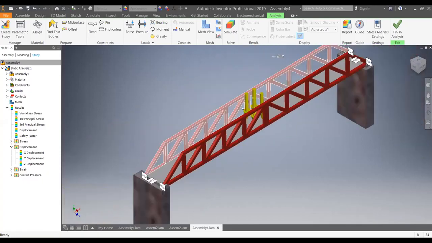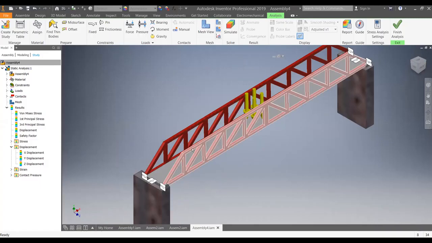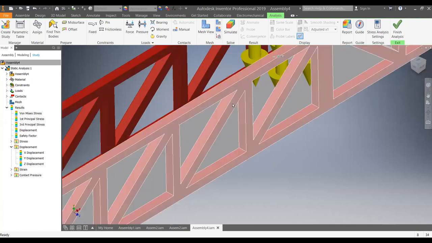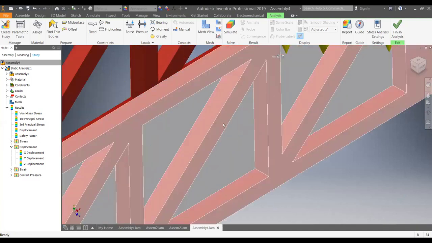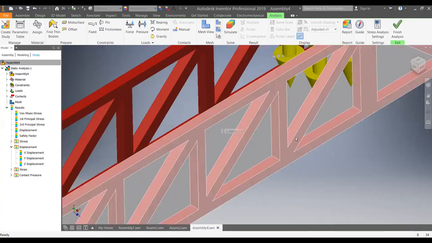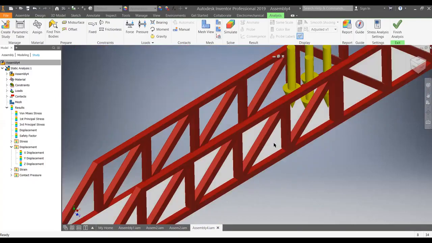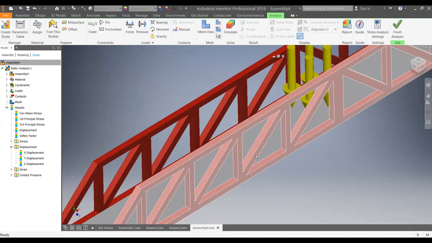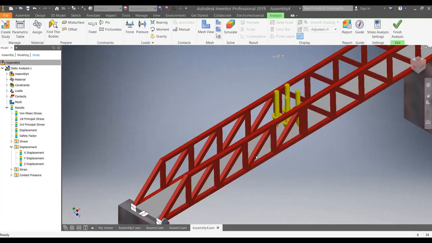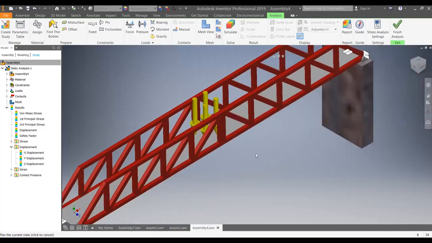Because of this force, there will be some deformation of the bridge truss, and as there is deformation, these members will experience either tension forces or compressive forces. When engineers design this bridge, in the calculation part they have to find these force values, and depending on them we can select the proper material to construct the bridge.